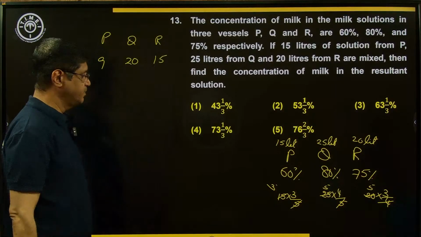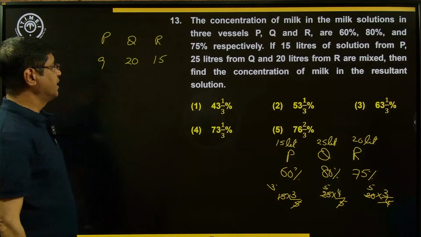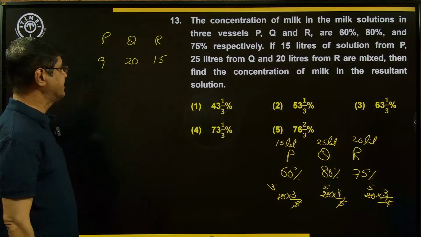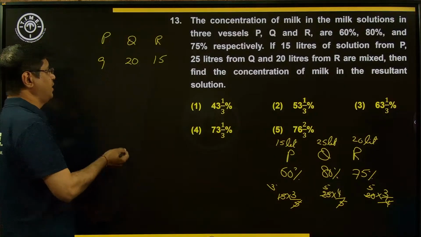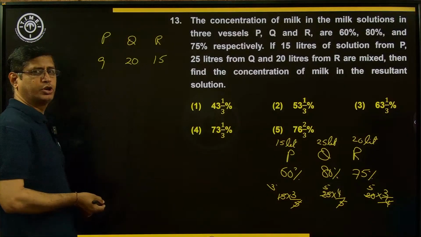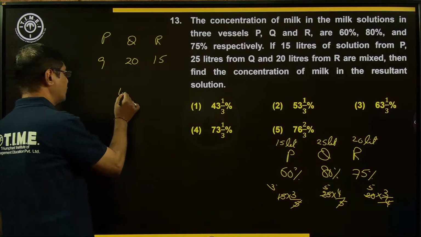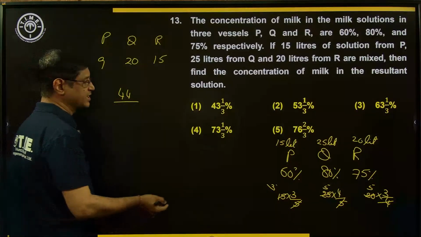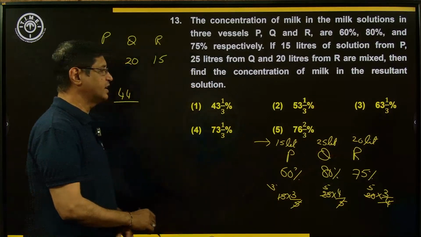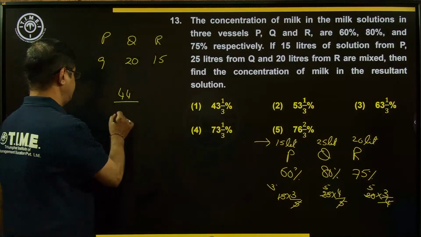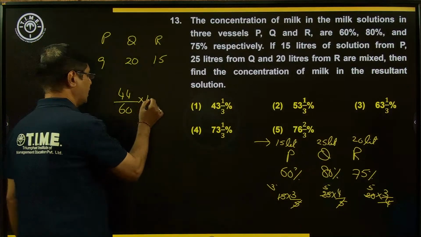Now simplify this. What do we need to find here? The concentration of the milk in the resultant solution. Now 9 plus 20 plus 15. 9 plus 15 is 24, and 24 plus 20 is 44, upon how many liters? Just add these liters: 15 plus 25 is 40, 40 plus 20 is 60, into 100.